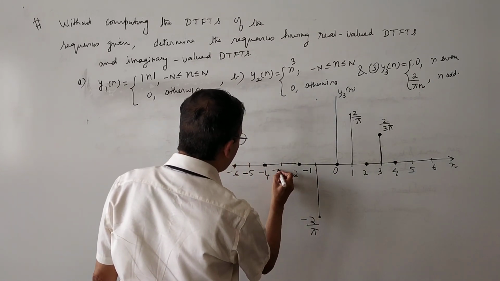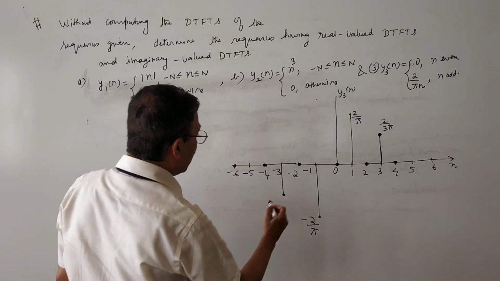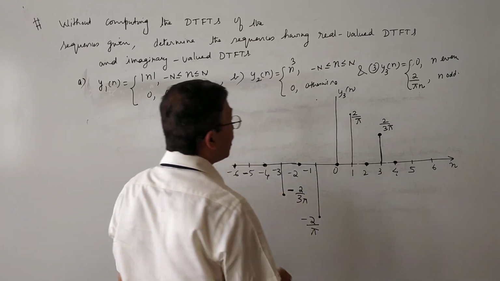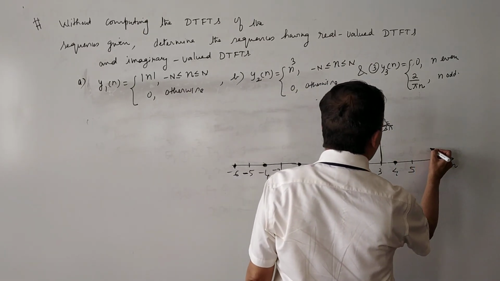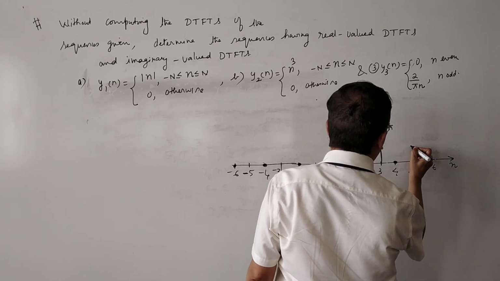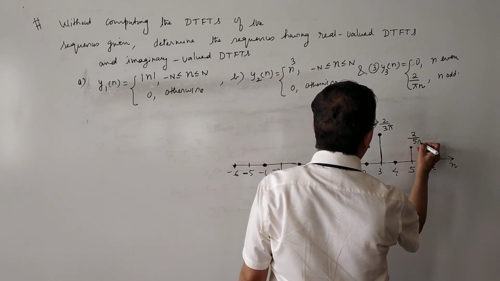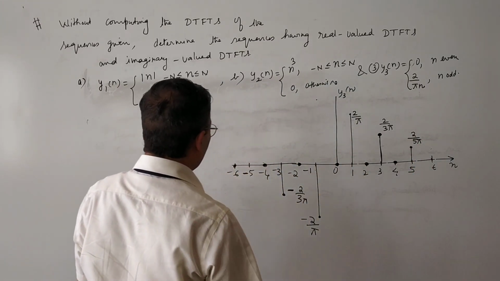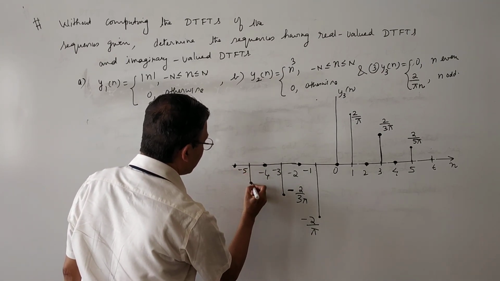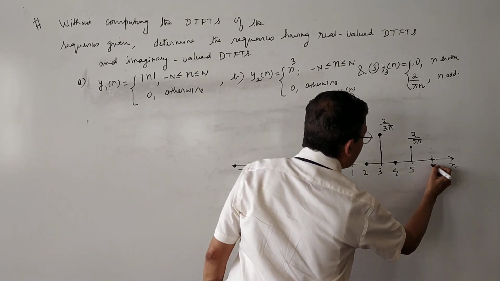When n is minus 3, you get minus 2 divided by 3 pi. These two values are equal and opposite. When n is 5, you get 2 divided by 5 pi. And when n is minus 5, we get minus 2 divided by 5 pi. At n equal to 6, it is 0.